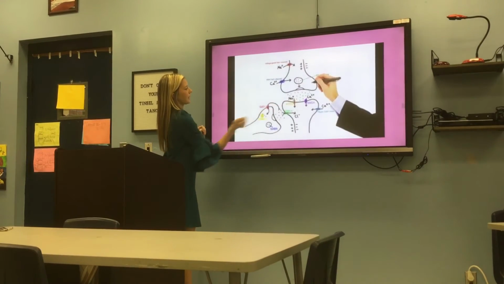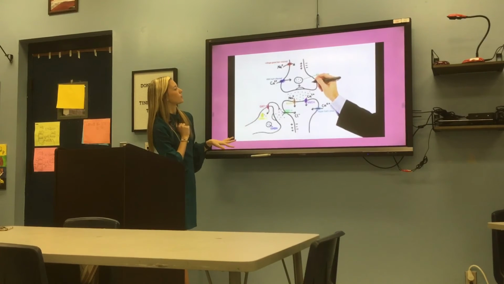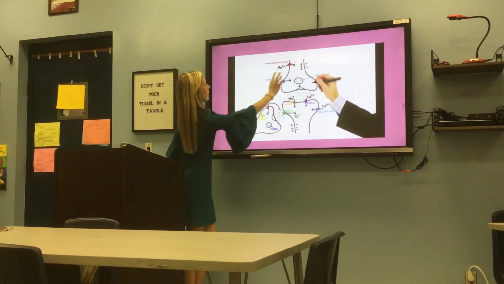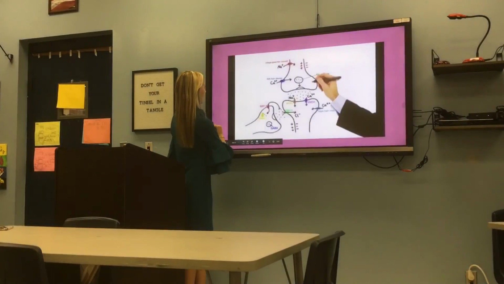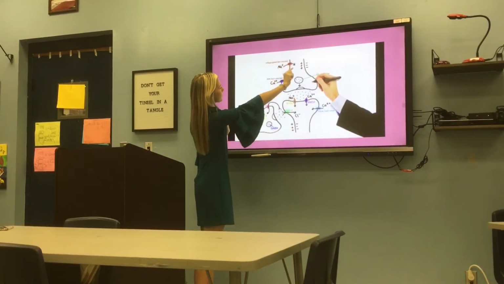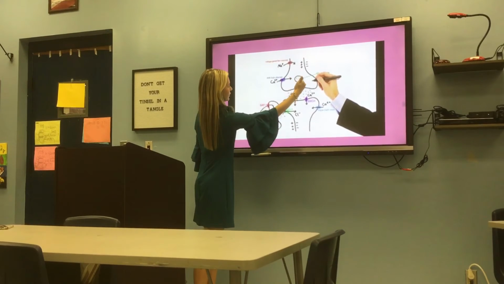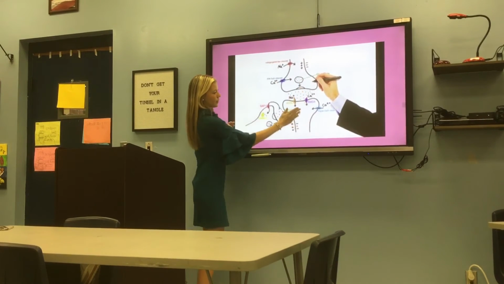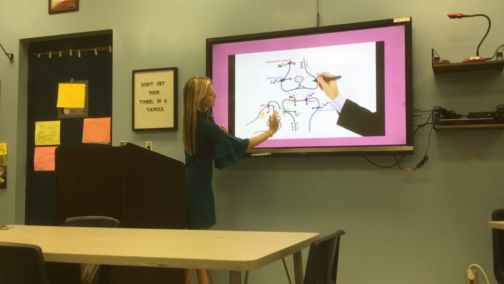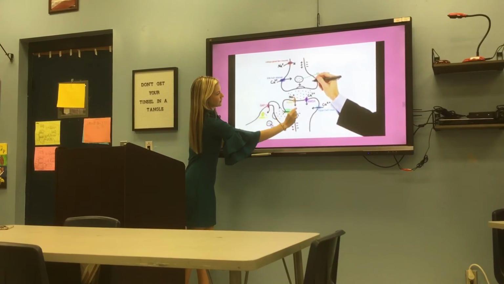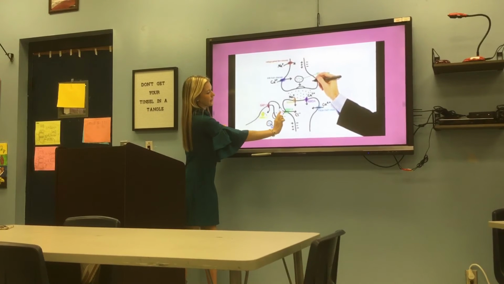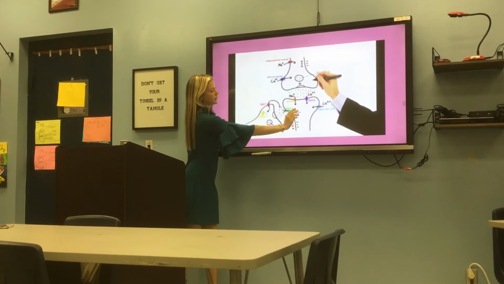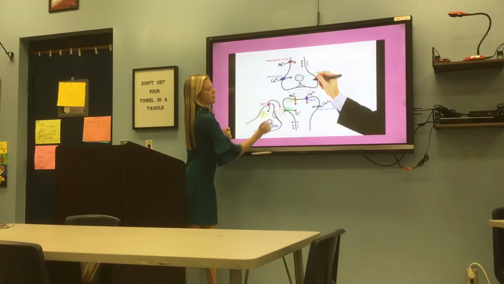So I have this diagram. I don't know why it's blurry, but here you can see the sodium coming in and the calcium, and they're going to go into the postsynaptic neuron, and this is the chloride coming in. So these are going to come through the postsynaptic neuron to send out that electrical signal, and right here is where the chloride comes in, but due to that mutation, this is not going to happen.